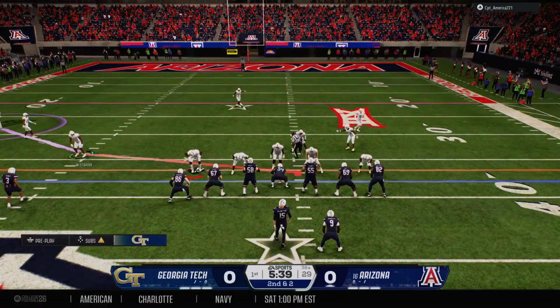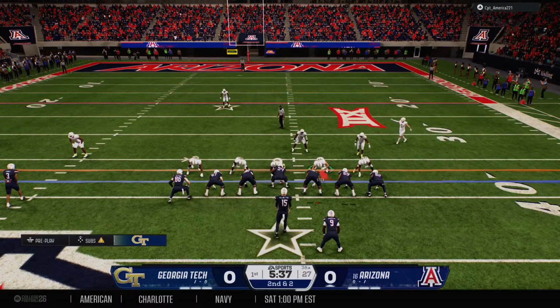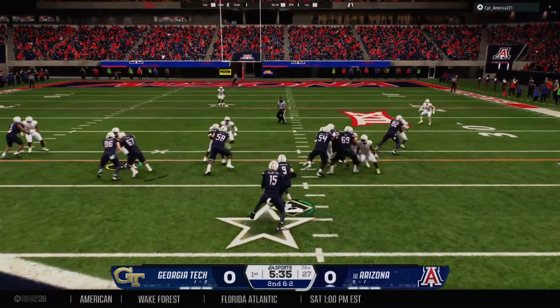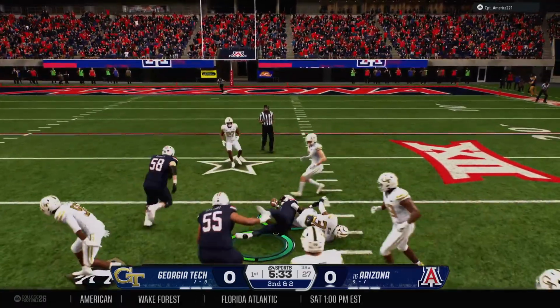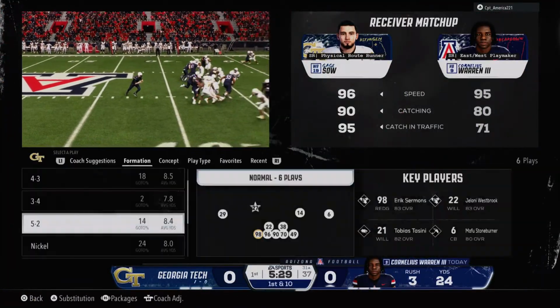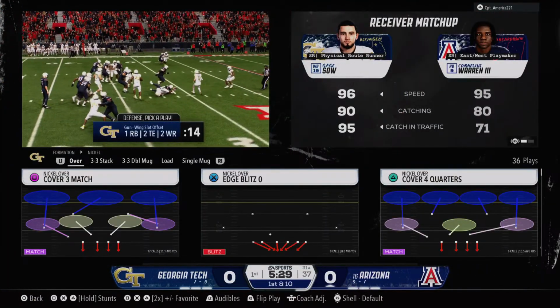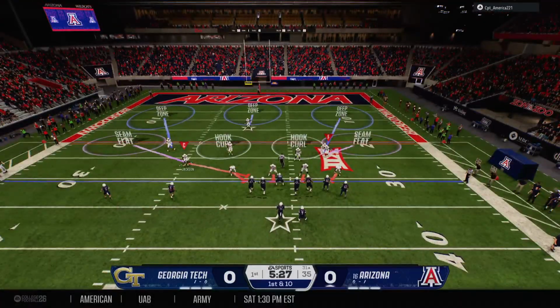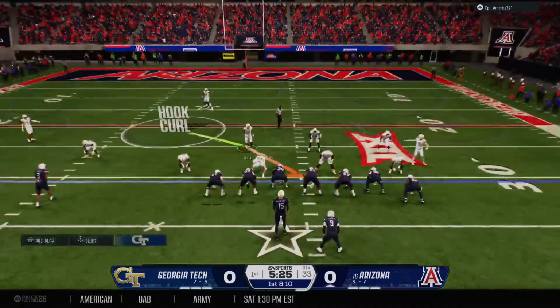The Wildcats with a 2nd and short to keep this drive moving. Gives it on the option. All down, but they'll move the sticks as he picks up the first down. This offense has to get this guy the ball in as many ways as possible. He showed you all of his tools on that last play.